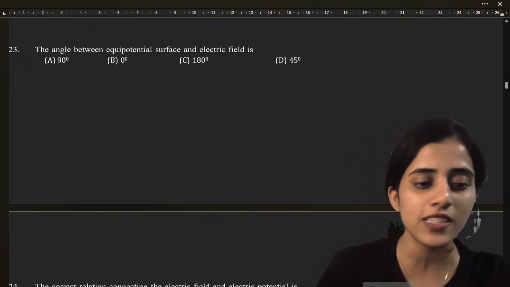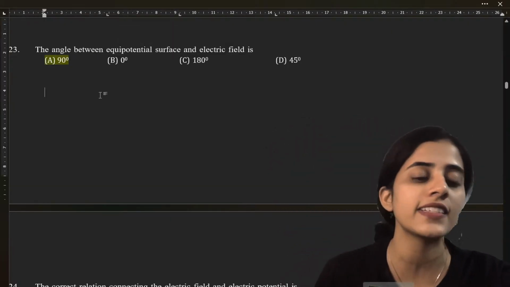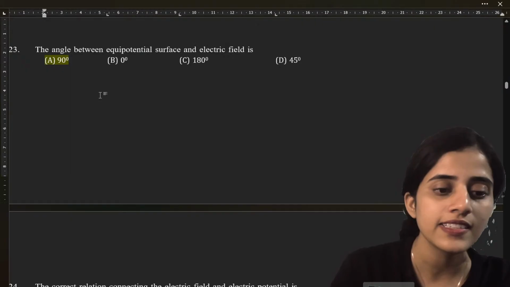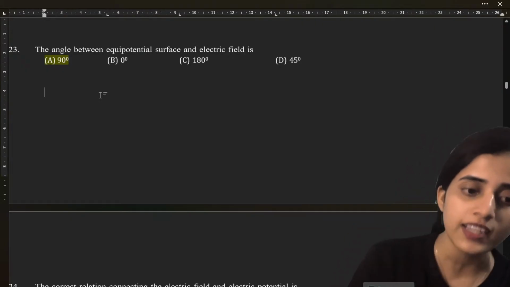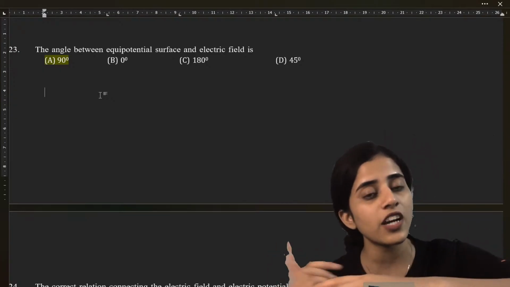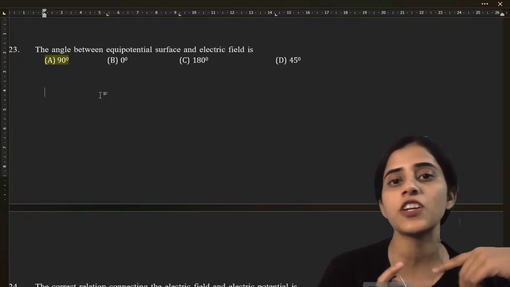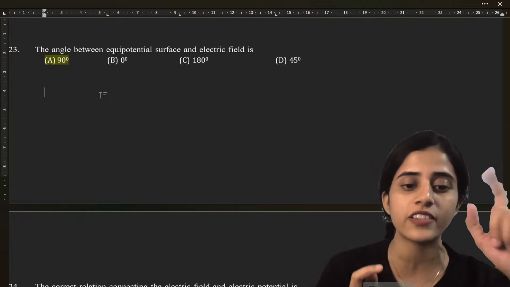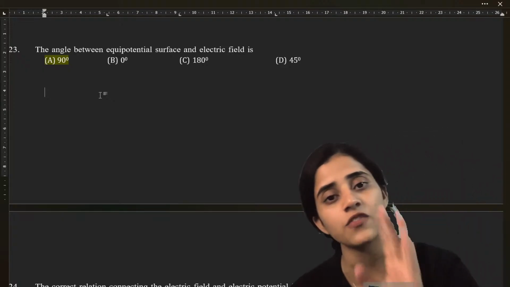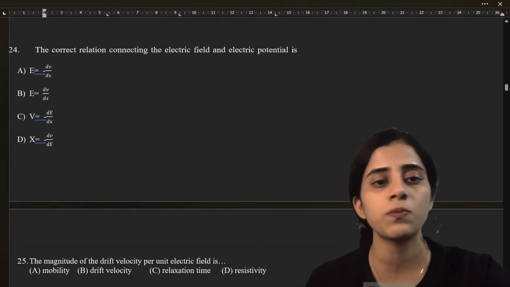Yeah, quickly, quickly. What is the answer? A. Yes, very good. The answer is 90 degree. Why is it 90 degree? See, the angle between an equipotential and an electric field is always 90 degree because electric field lines are always perpendicular to equipotential surfaces. For properties of equipotential surface, I've taught this to you. The electric field lines and equipotential surfaces are always perpendicular to each other. Very good. Super. Next question.